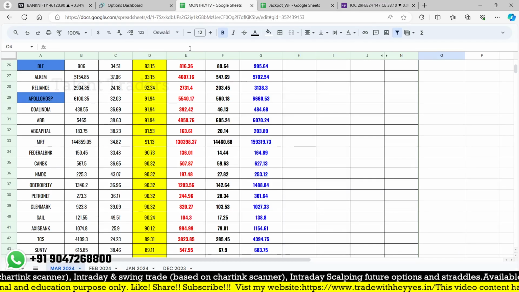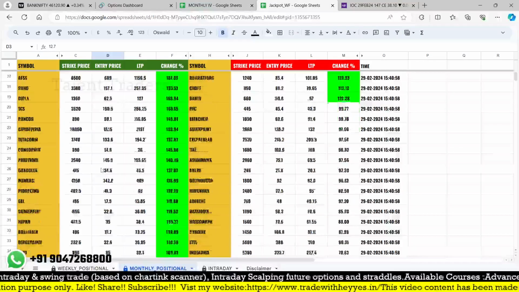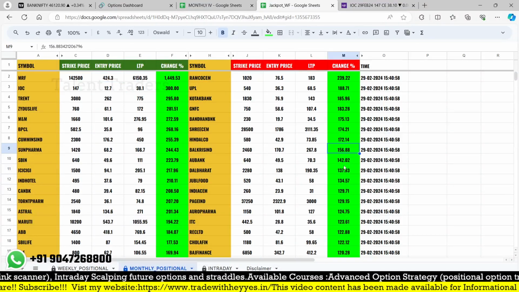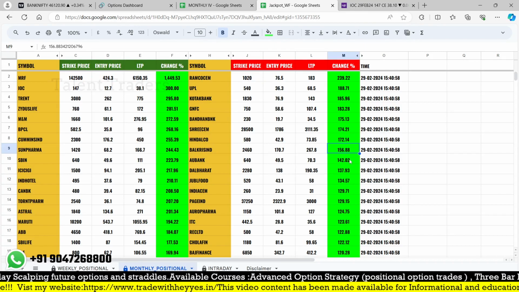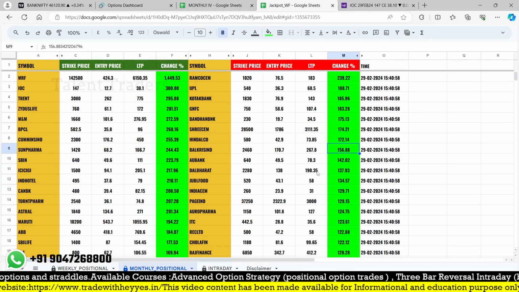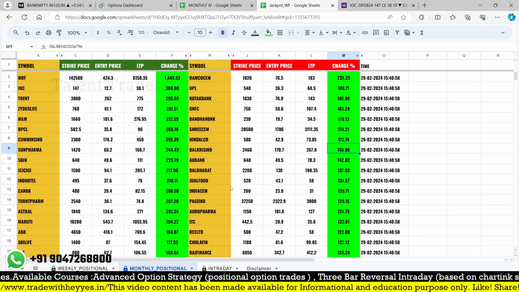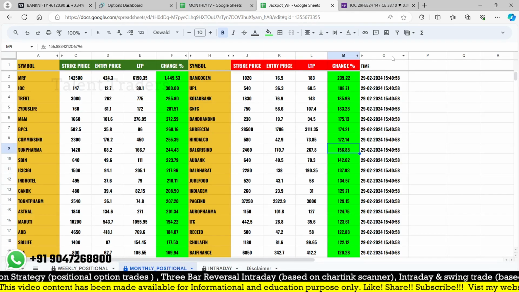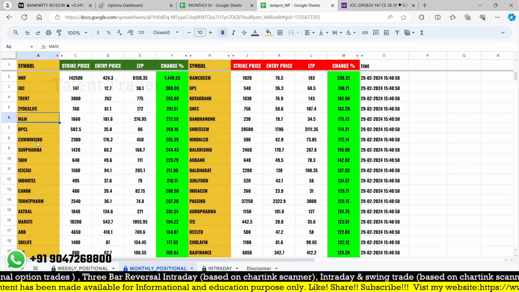Like that, we have almost 25 stocks with more than 50% on the call side. On the put side we have a mixed view, 9 to 10 stocks, which also generate some trades. Based on the concept, we are not going to take all 35 stocks. We have to filter 3 to 4 liquid stocks. Hope you know well, M&M is a good liquid one.